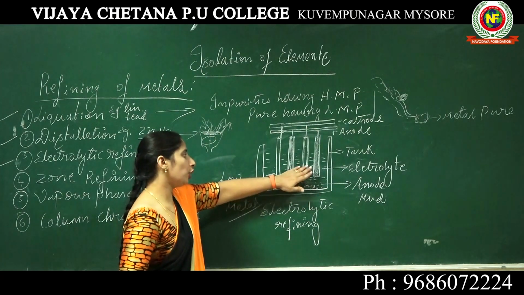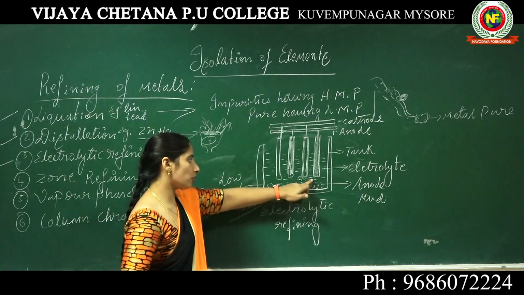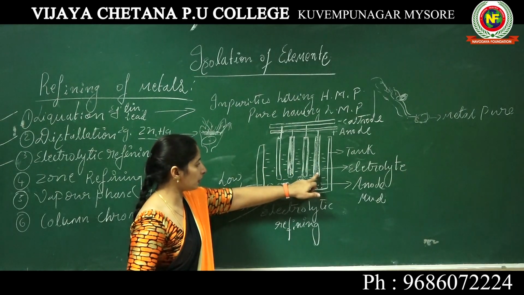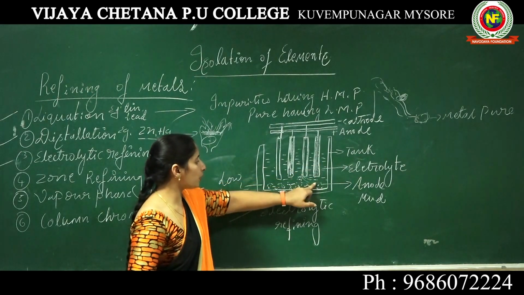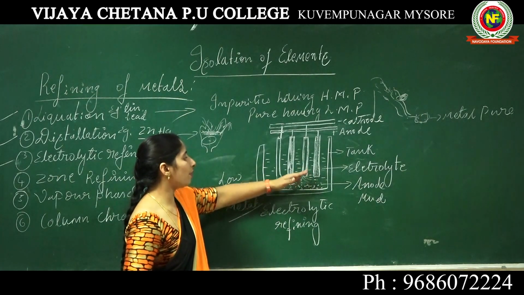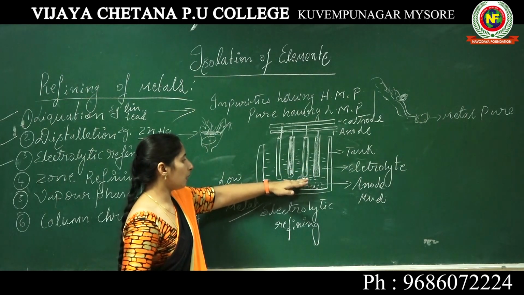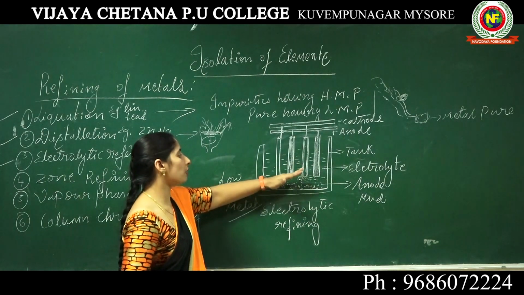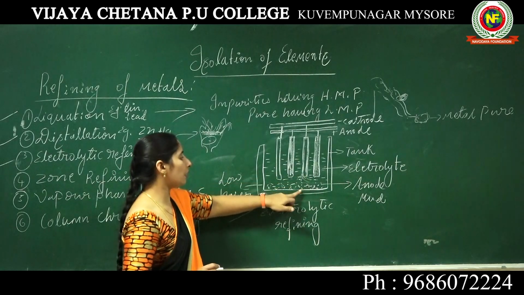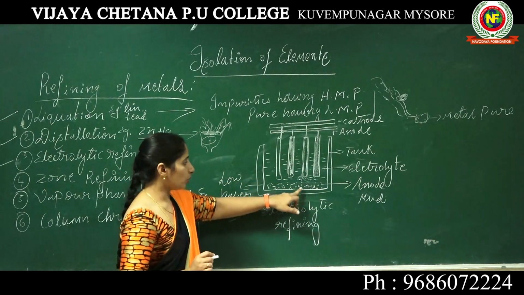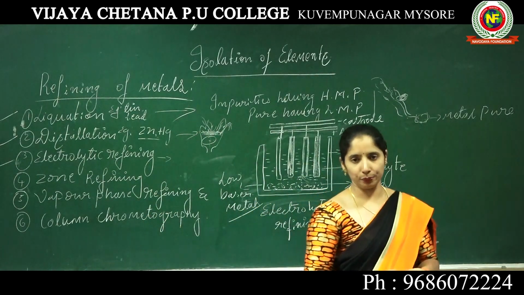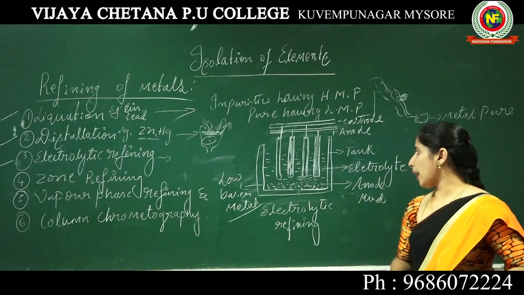Where the pure metal is formed: when the electrolysis is carried out, the impure metal is present at the anode, it will get dissolved in the solution and get deposited at the cathode. So here the impurities having higher base metals are dissolved in the solution, but the impurities having lower base metals are not soluble, they will settle at the bottom of the tank. So that we call as what? Anode mud. We call that anode mud.